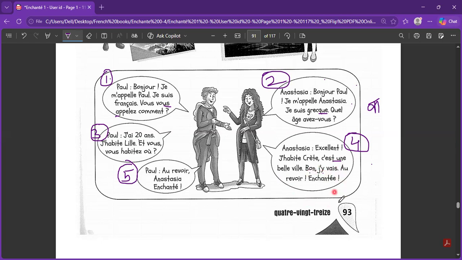Bon, j'y vais. Well, I have to go. I'm going there. Au revoir. Au revoir means goodbye. Enchanté, nice to meet you. Here, Paul said, au revoir, Anastasia. Goodbye, Anastasia. Enchanté. Nice to meet you, or pleased to meet you. The difference between enchanté and its spellings, however, is not to be forgotten. Because when a female is saying it, an extra E is to be there, and when a male is saying it, it's just fine as it is.